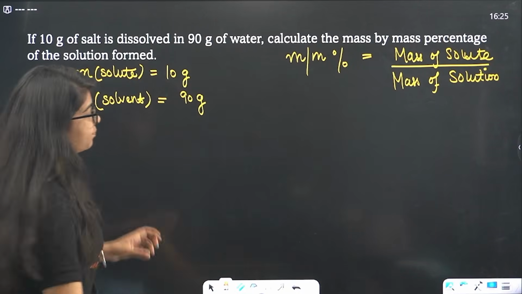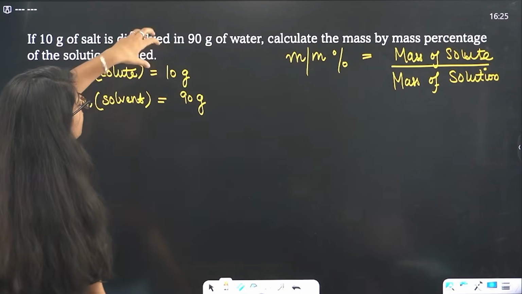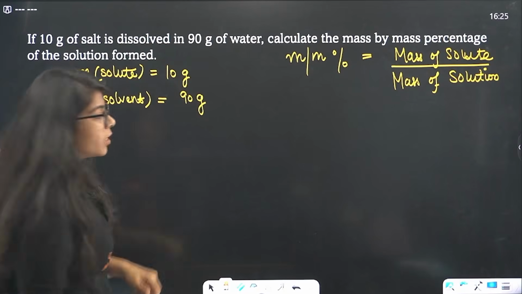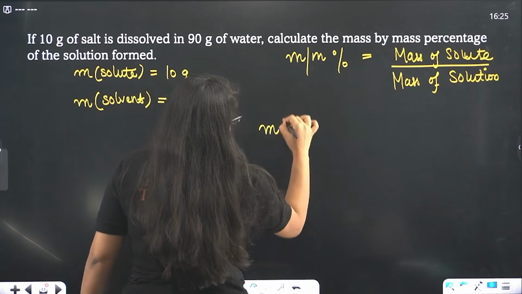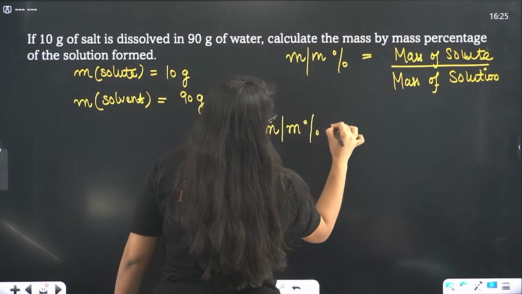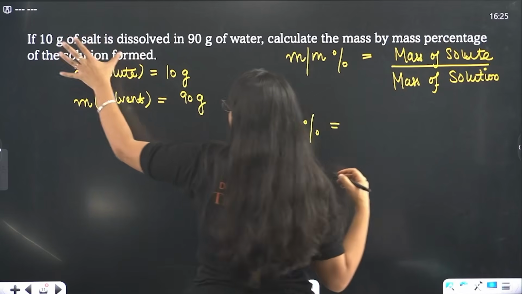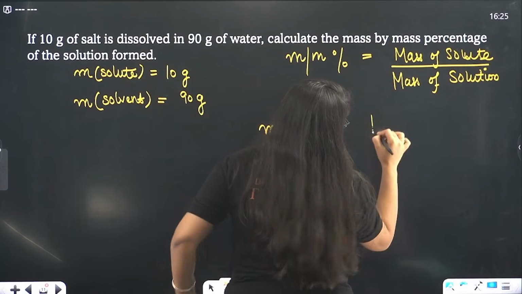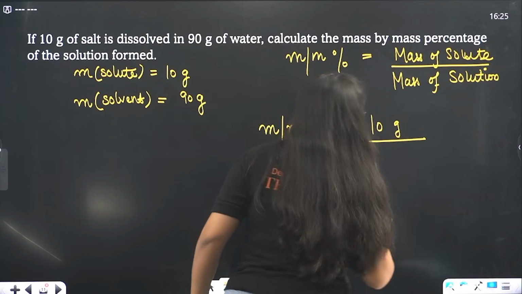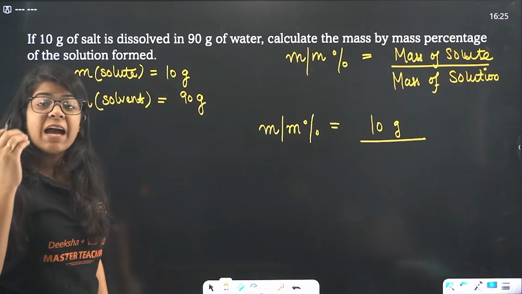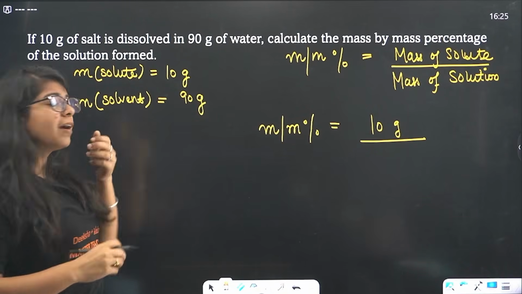Understood? Now see, I have to calculate this. What is the mass of solute? Mass of solute is 10 gram. For mass by mass percentage, mass of solute is the mass of salt, that is 10 gram. Then bacha, we need the mass of solution here, but here we have the mass of solvent.